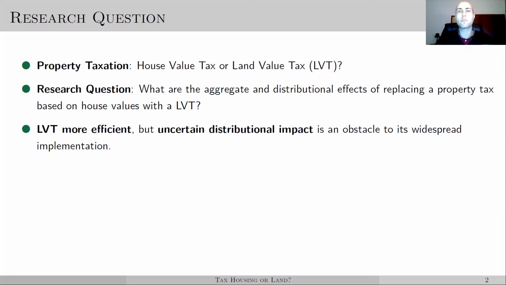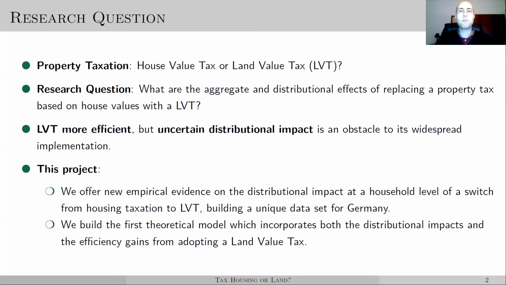However, one of the main obstacles to the widespread implementation of a land value tax is the uncertainty regarding the distributional impact, meaning how it will affect households with different incomes compared to a tax on house values. This paper provides the first empirical analysis at a household level of the differences in distributions of house and land value based on high quality data on land values for Germany. Second, the paper builds the first theoretical model which incorporates both the distributional impacts and the efficiency gains from adopting a land value tax.